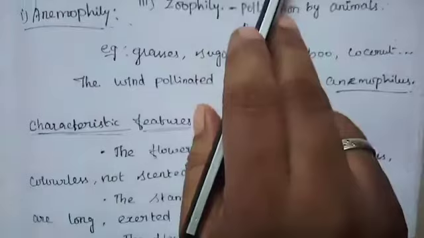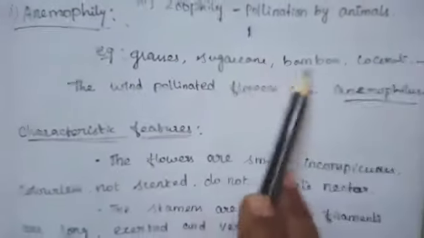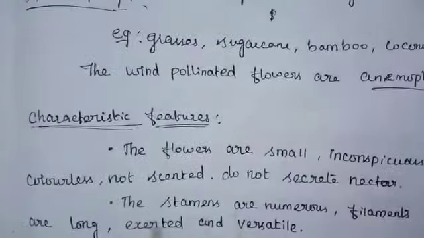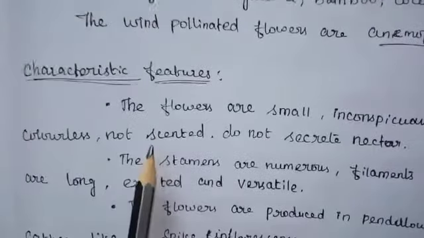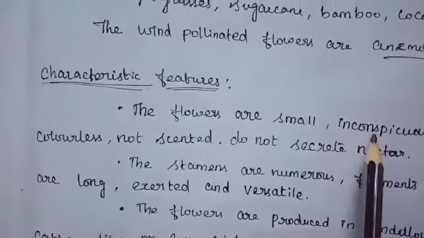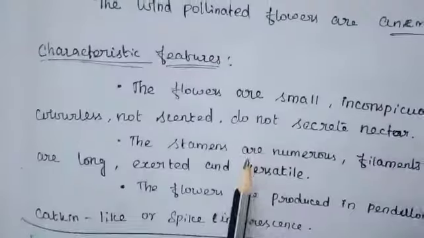Anemophily is pollination by wind. Examples: grasses, sugarcane, bamboo, coconut, etc. The wind pollinated flowers are anemophilous. Then what are the characteristic features of anemophily? The flowers are small and inconspicuous. Inconspicuous means you cannot see them clearly; they are colorless, not scented, and do not secrete nectar.